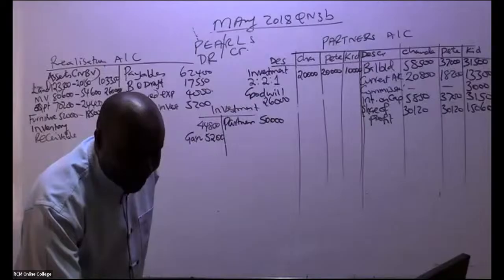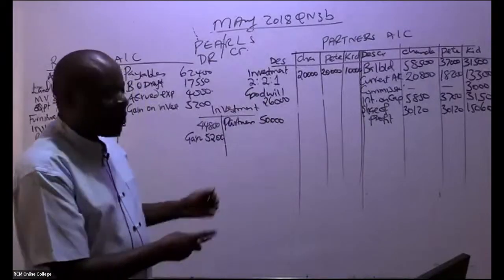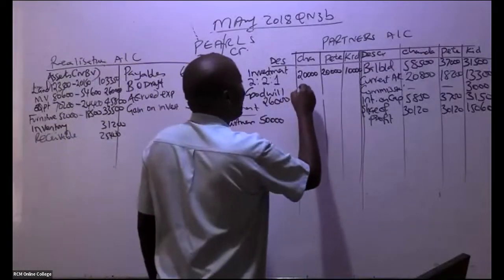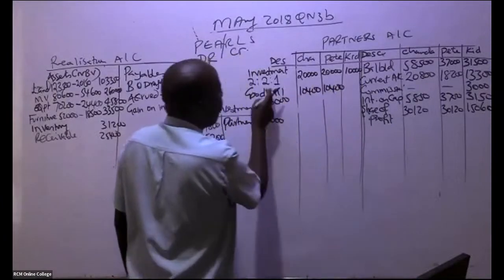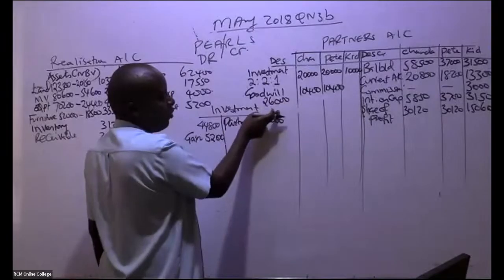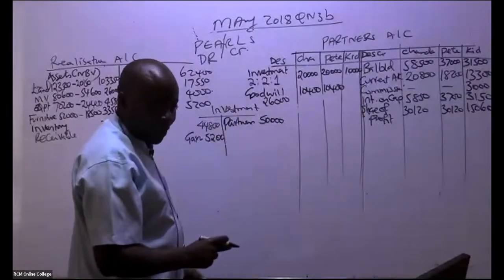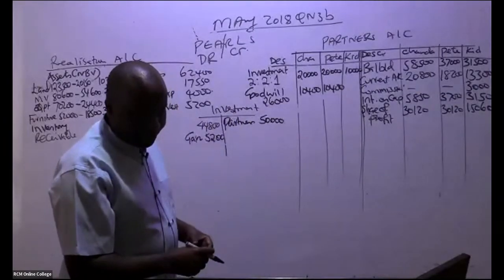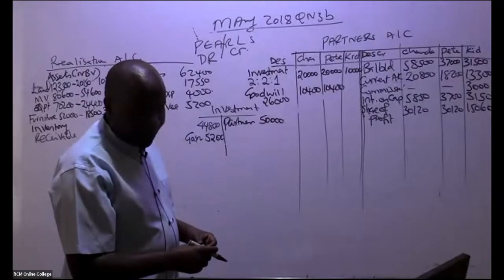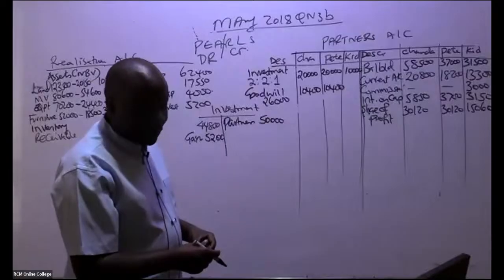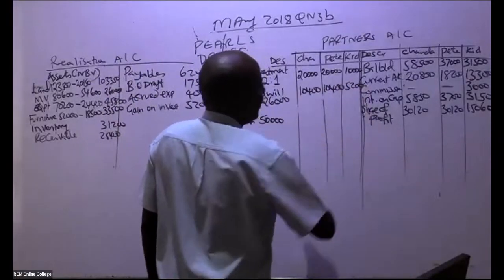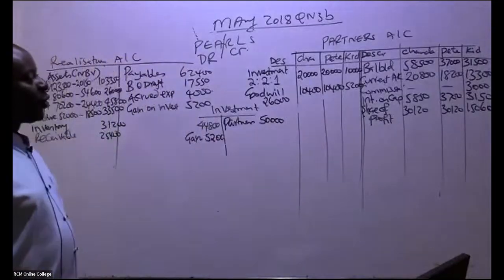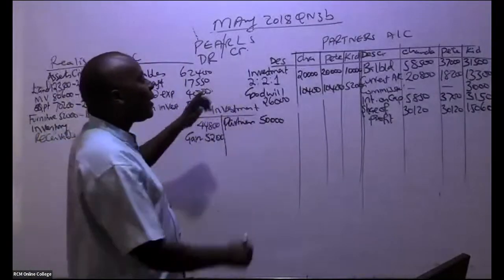So the goodwill there is 10,400, and then we have now 1/5. If you remember 1/5, that will end up giving us what figure? 5,200 like that. So this is goodwill, which is written off.